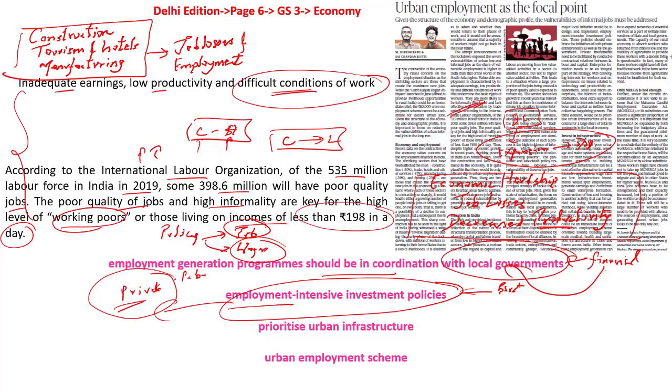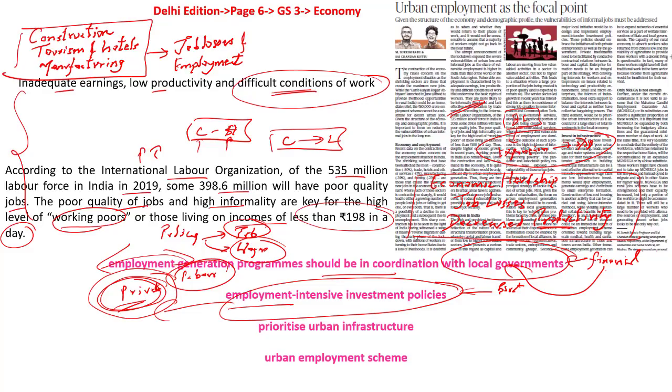What do we usually see? Because we have dilution of labor laws, because they are given the flexibility to change them every now and then, sometimes it is the labor who are the major sufferers. They are hired as well as fired from the companies. So who are the sufferers? It is the labor. But at the same time, it should not be at the cost of not making profits for the private entrepreneurs as well. So a balance between private entrepreneurship for profits and the labor laws has to be kept up. This conducive atmosphere has to be created by the government of that particular region.